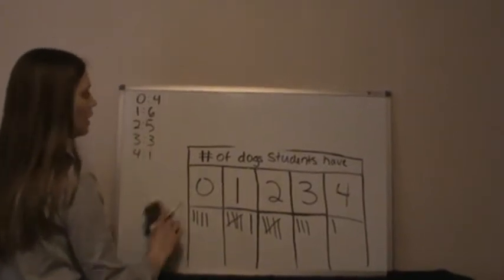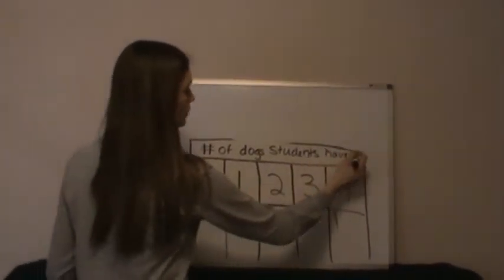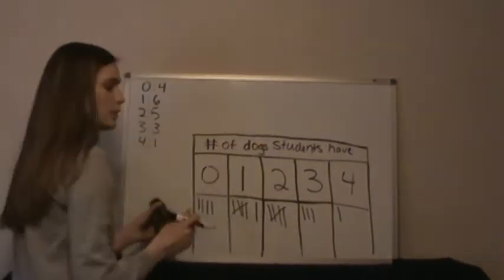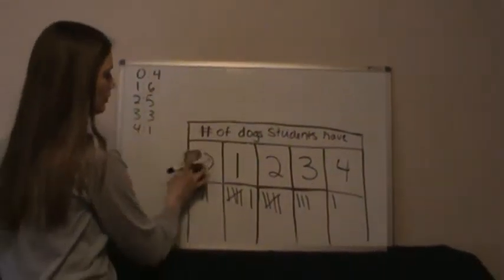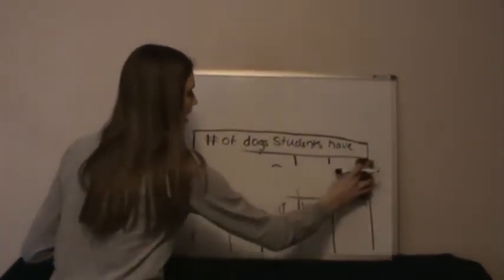Okay. This is not the only way that you can construct your frequency table. This is the way I prefer to, but some people like to have their title on the top.